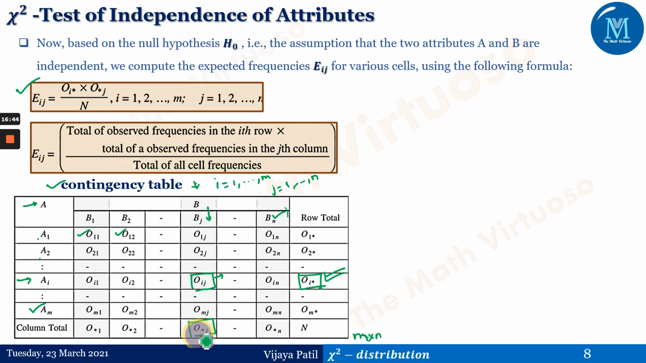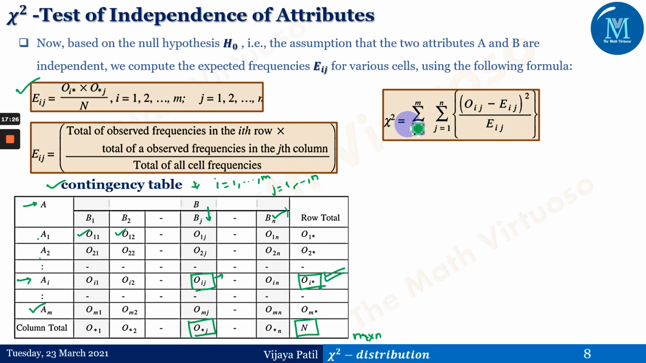So again this is o*j, right? What we have to do in the contingency table is add the row totals as well as the column totals, and we are talking about these respective numbers related to oij. So if I need the expected frequency corresponding to oij, it is nothing but this number times this number divided by the total of all cell frequencies. That means this times this divided by this is the expected frequency corresponding to oij. Similarly, for other cells we can follow the same.